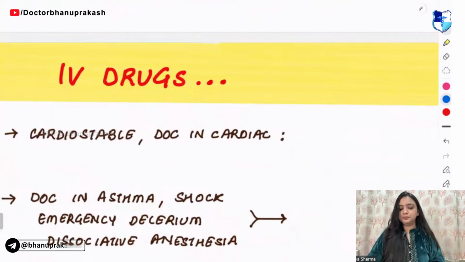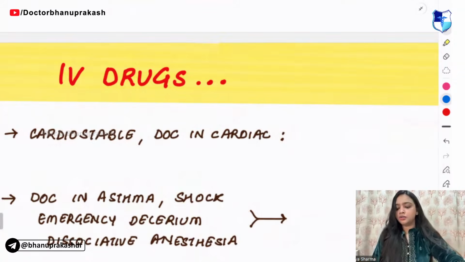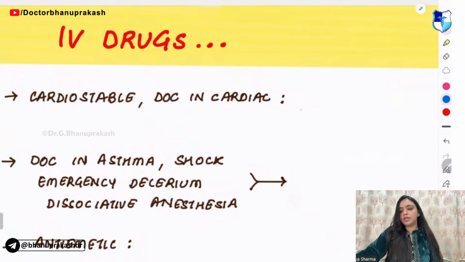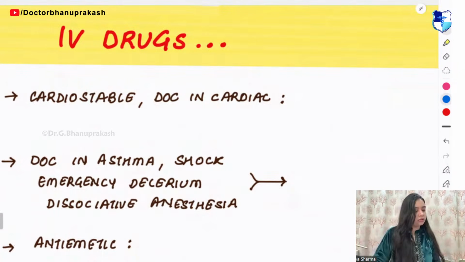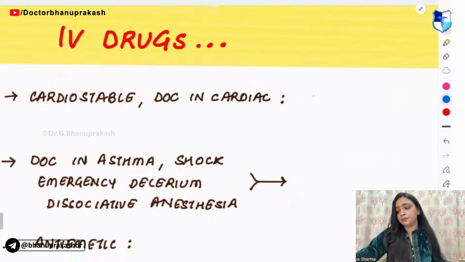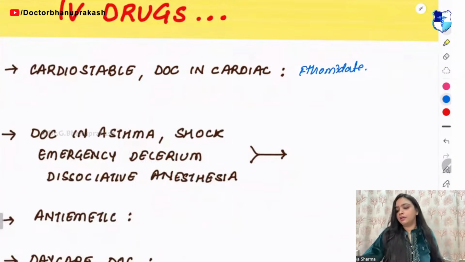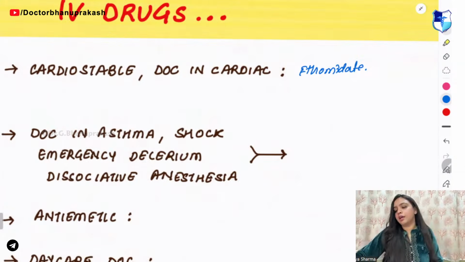Chalo, next. Moving on to the IV drugs. Which IV drug is cardiostable? And it is used in the cardiac surgeries and is drug of choice in cardiac. My net is lagging a lot. Cardiostable is etomidate. Then drug of choice in asthma, shock, emergency delirium is, very good, ketamine.